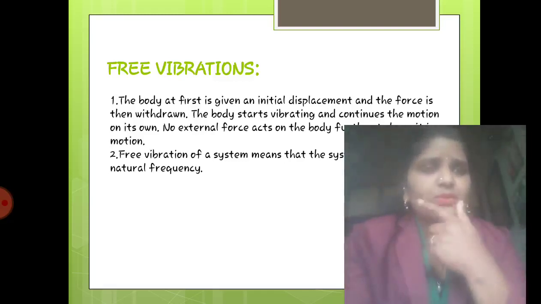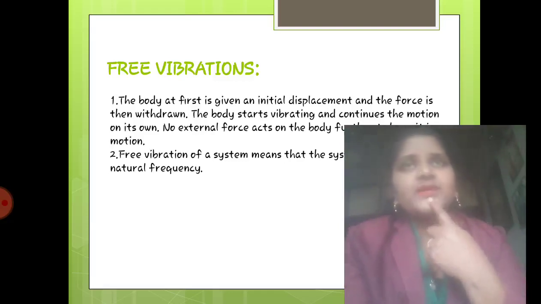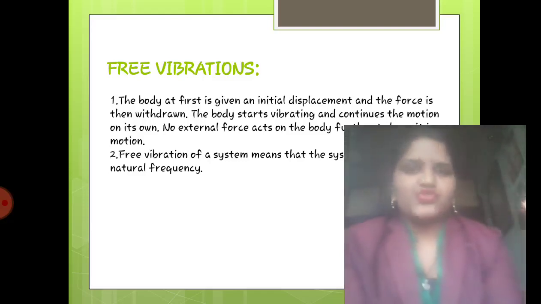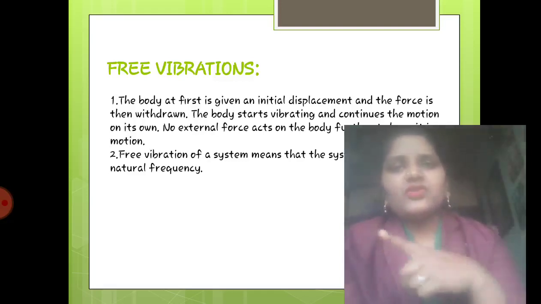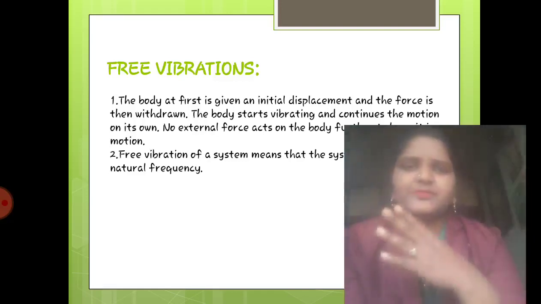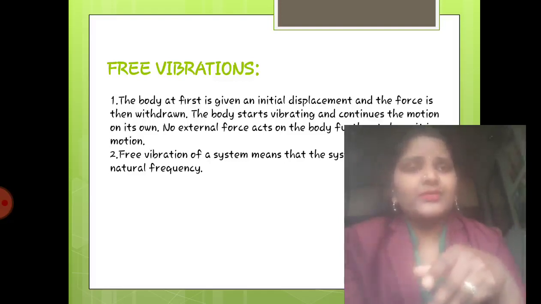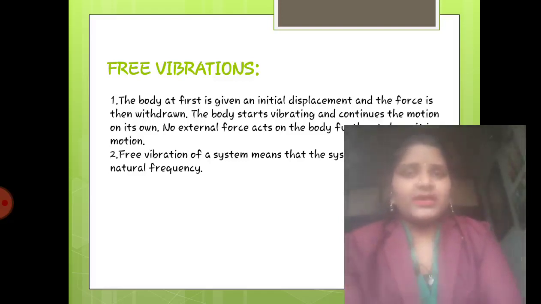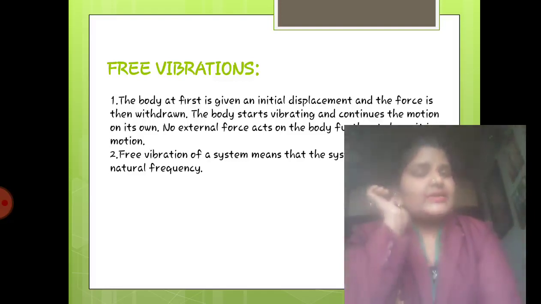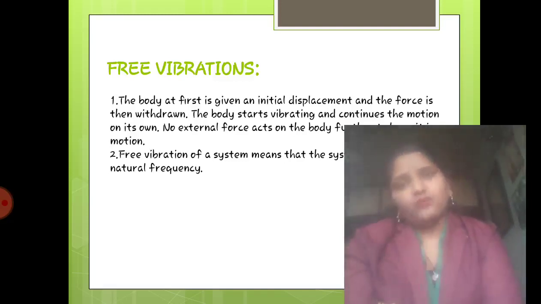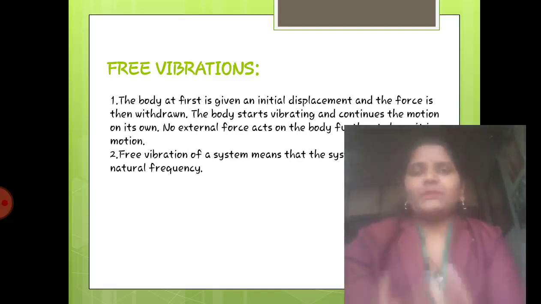And what will happen over there then? Suppose we consider again the same example, the simple pendulum. If the simple pendulum is given motion only once, so I am releasing that sphere or bob, what will happen? It will oscillate on its own, it vibrates on its own, it will create amplitude, the energy. What happens to that energy? I am not giving force again, I have given force only once and it is vibrating on its own. So what will happen to the amplitude and what will happen to the energy of that pendulum?